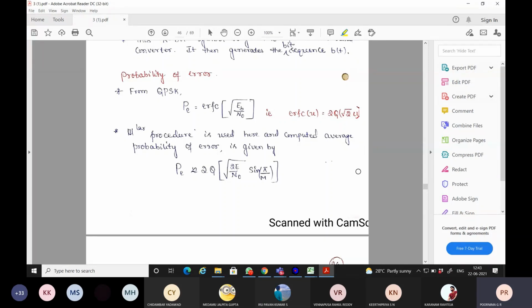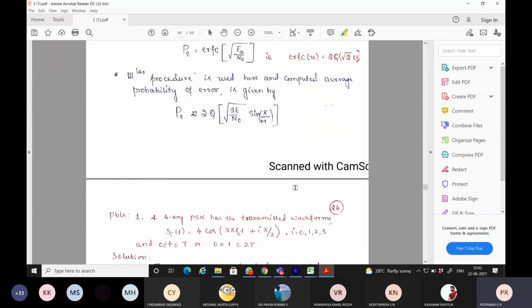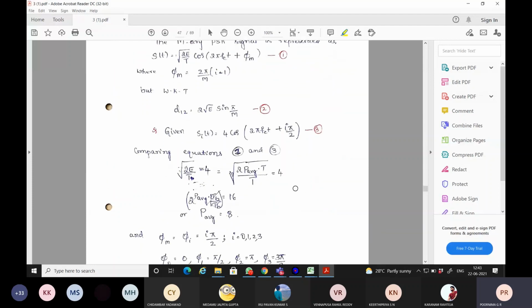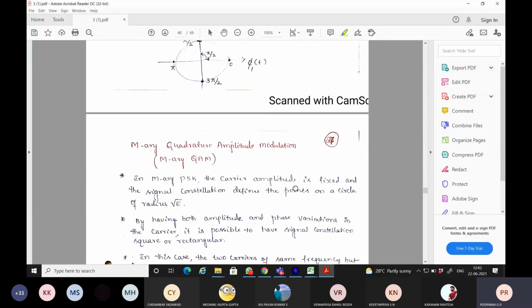The probability of error for this MRA PSK: in QPSK we know that P is equal to error function of root EB by N naught. Similar procedure, because here there is no qualitative analysis, it is only quantitative analysis for probability of error. You can straight away represent it as 2Q root of 2E by N naught sin pi by M, which is the probability of error for MRA PSK. There are a few problems which are solved for this QPSK as well as for MRA PSK. Please solve those problems.